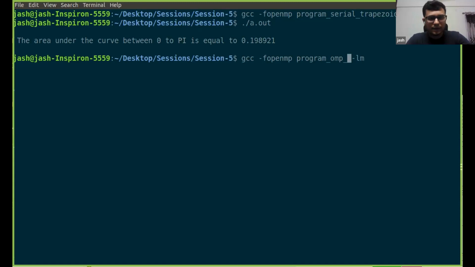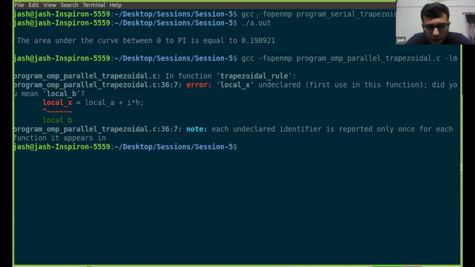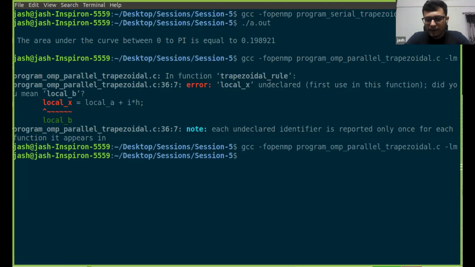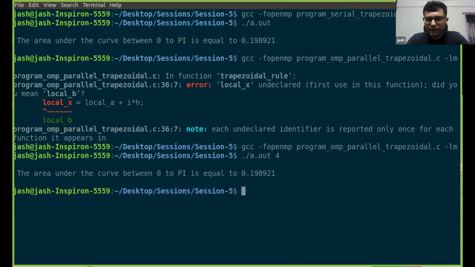Program omp parallel, yeah. Okay, it is saying there is some issue with local x. Yeah, because we updated this one, right? So it should now be local x. Yeah, it compiled, and now let us run it with 4 threads, and it is giving the correct result, the same one as it gave for the serial code.